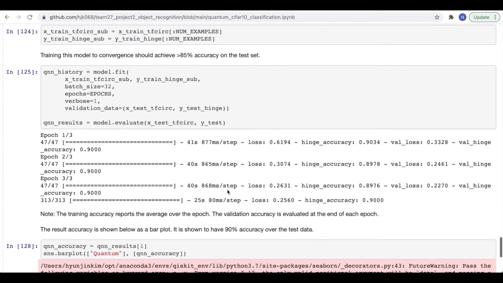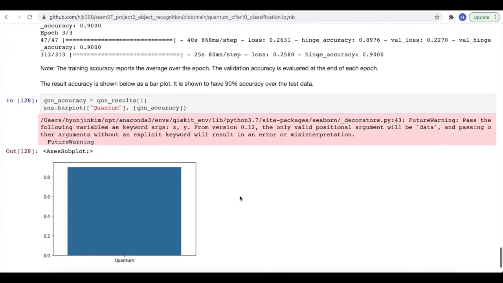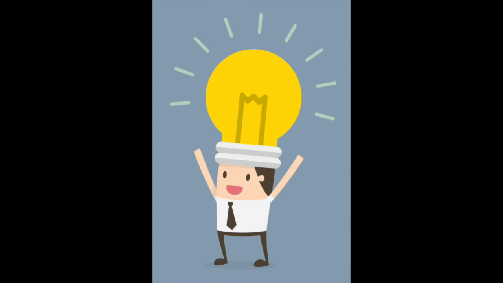And after we trained and tested the model, we found out the accuracy of this model is very high, with 90%. To further improve this project, we can also train and test a classical model and compare it to the quantum model that we constructed. We can also try other data encoding methods and see if it enhances our model's accuracy. Furthermore, we can try training and testing with more types of data, since right now we've only used 2 types of them.